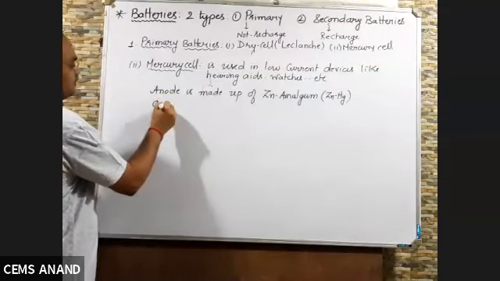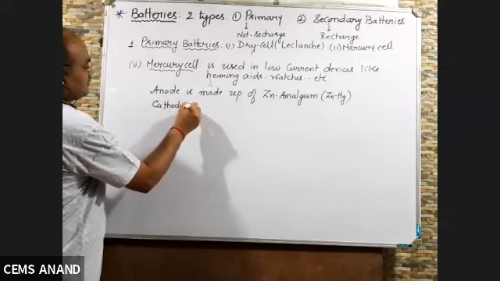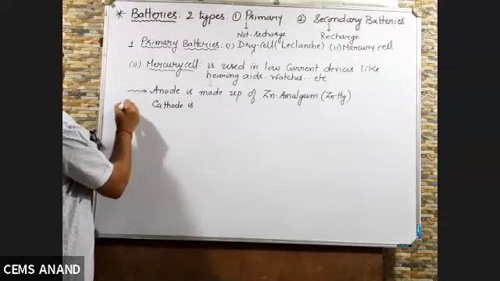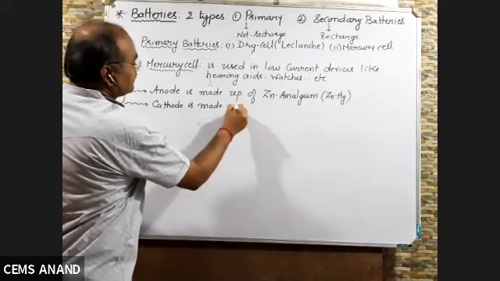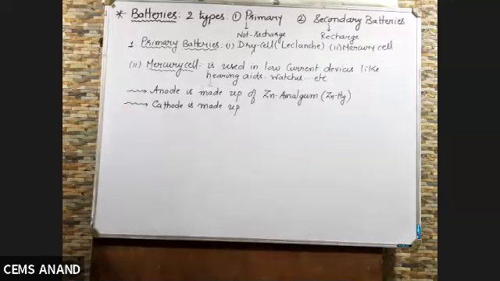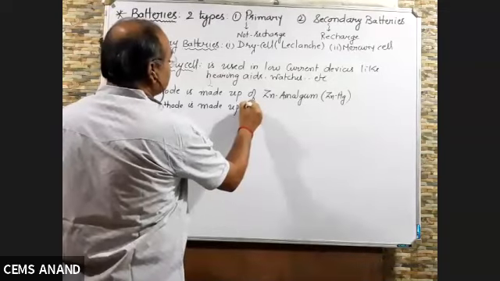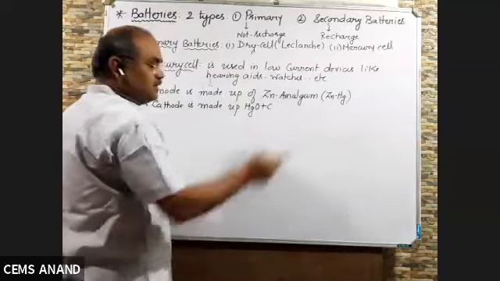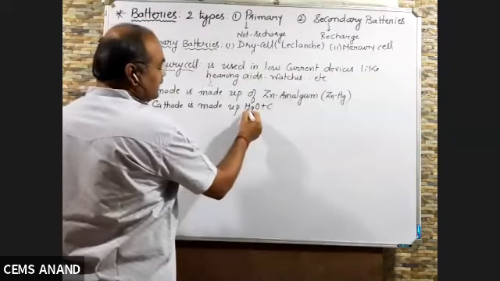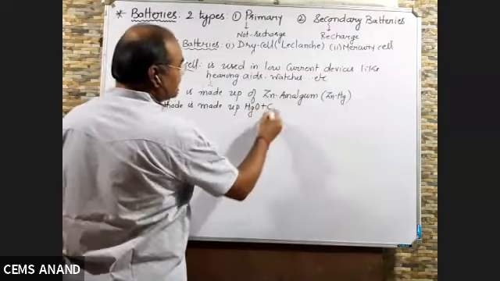Cathode is made up of mercury oxide, HgO plus carbon. In the earlier case, cathode was made up of MnO2 plus carbon, right?